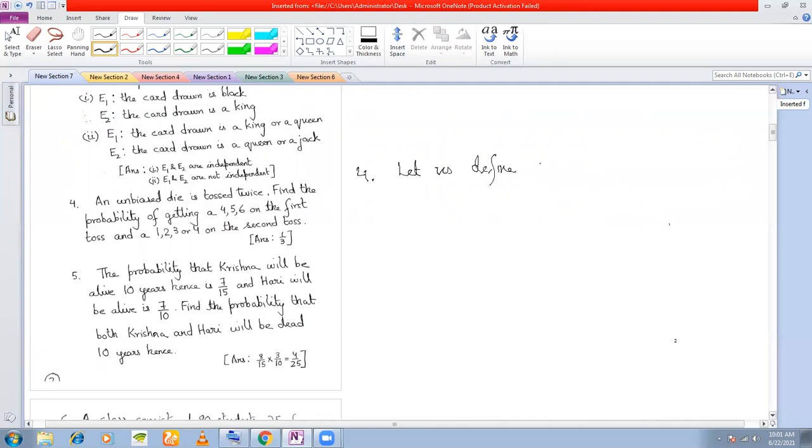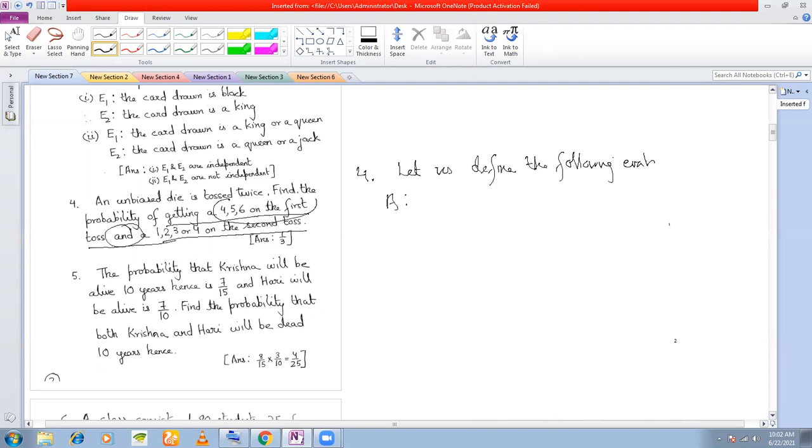Look at the question and define the events. What is the question here? Find the probability of getting a 4, 5, a 6 on the first toss and a 1, 2, 3, or 4 on the second toss. So let us define the following events. What is the first event here?